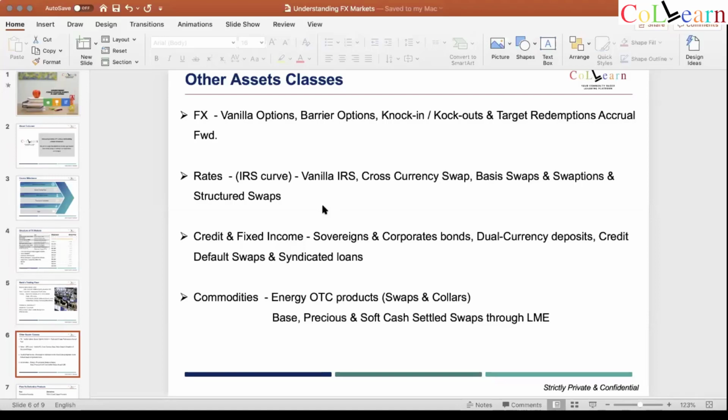If you're holding a bond of $1 million, and the company which issued the bond defaults, you technically lose that $1 million. But you can go and buy a CDS on that bond, where the bank says, okay, if the bond issuer defaults, we will pay you. Put it simply, it's like an insurance. So you've insured your position, and you paid an insurance premium, and the premium will go up in times of distress like these. So that's how you understand a product, not the technicals of the product at this stage, but the impact of market on those products. That's where you need to build your fundas. So like sovereign bonds, there are so many.